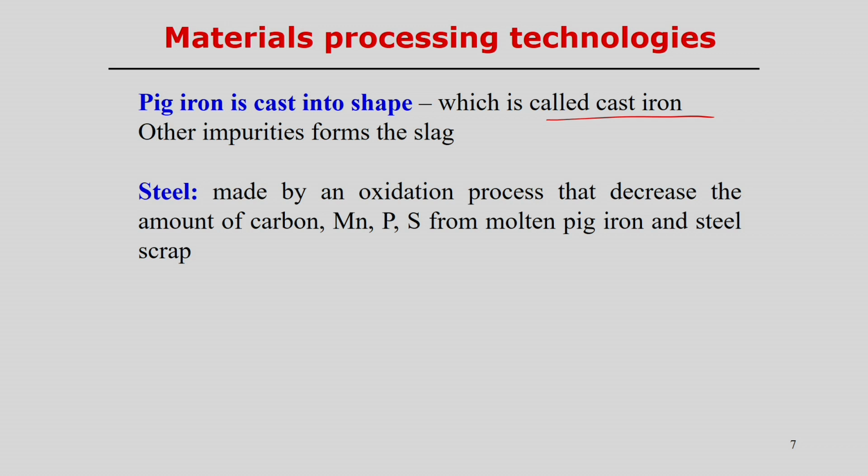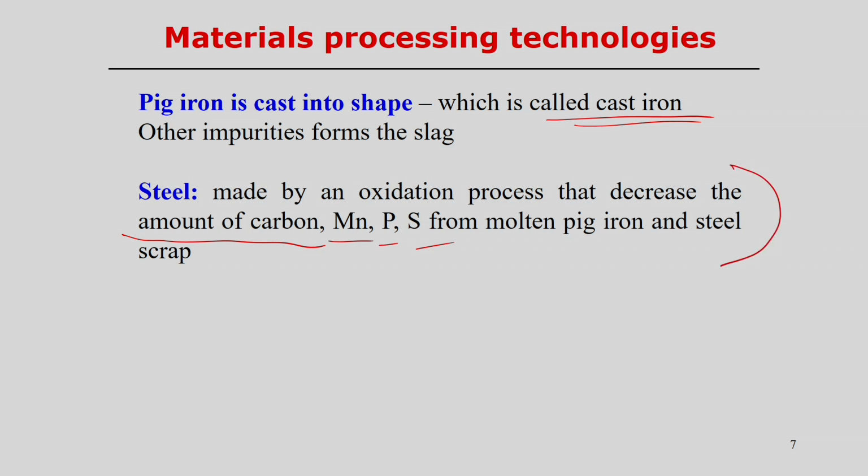Steel can also be made by a further oxidation process, and that decreases the amount of carbon. Normally the carbon percentage in cast iron is higher, and if we further reduce the carbon percentage, then we can produce steel. This steel is processed through further oxidation just to reduce the amount of carbon, and of course manganese, sulfur and phosphorus are normally removed from the cast iron, or maybe from the pig iron, and then steel can be formed.